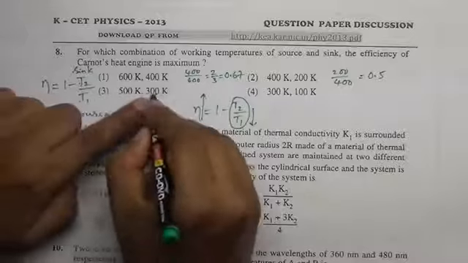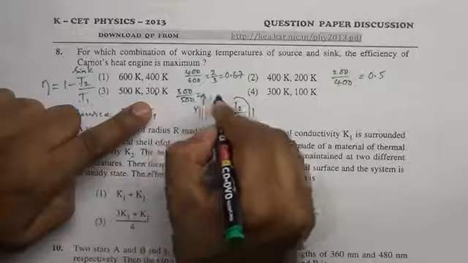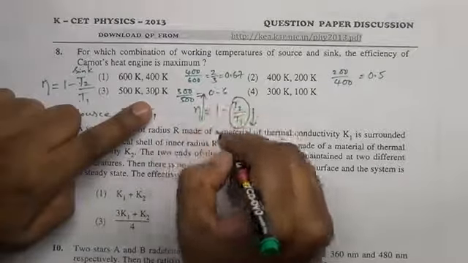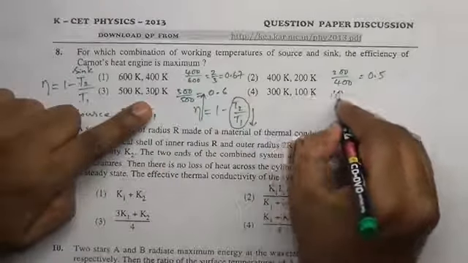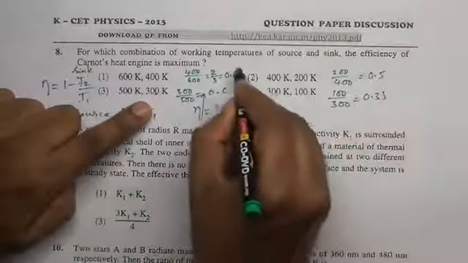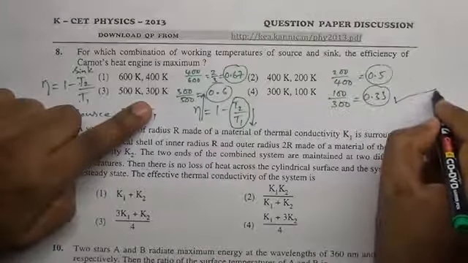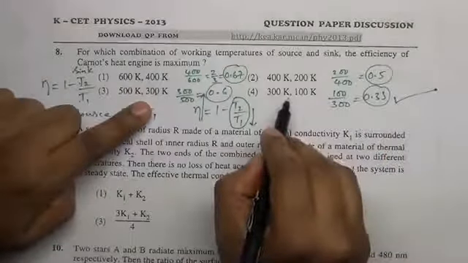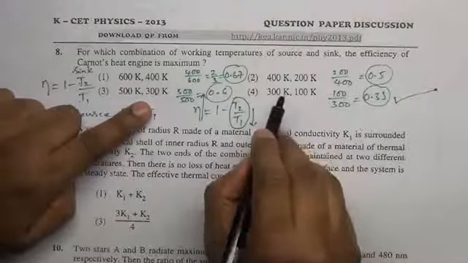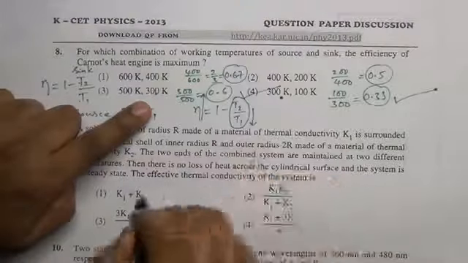In this case, 300 by 500 equals 0.6. In this case, 100 by 300 is 0.33. Among these, the smallest is the fourth option. Therefore, for this case efficiency is maximum. Therefore, fourth option.